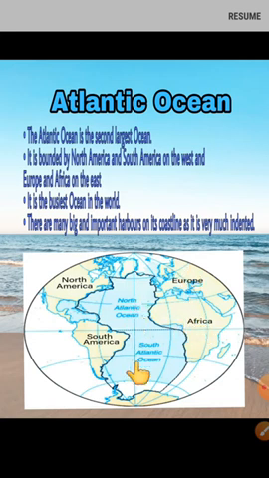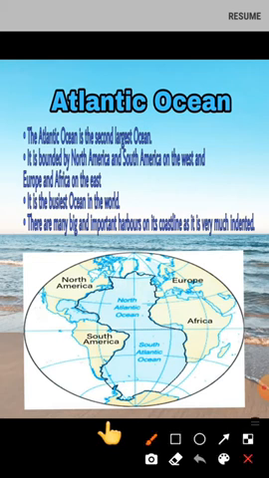The Atlantic Ocean is also known as the busiest ocean in the world because all the important trade routes pass through it. There are many big and important harbors on its coastline, as it is very much indented. Now, what is the meaning of indented? Indented means a zigzag line.